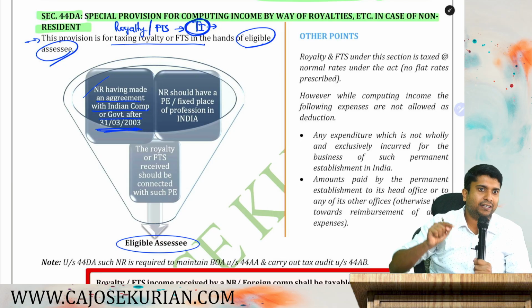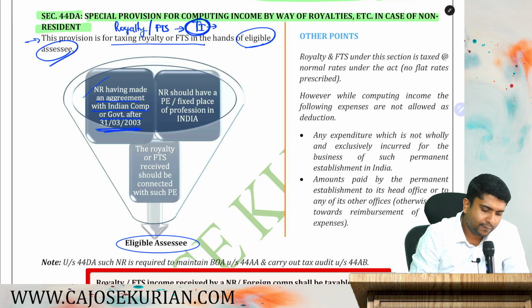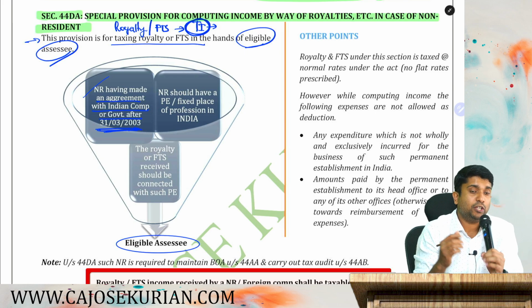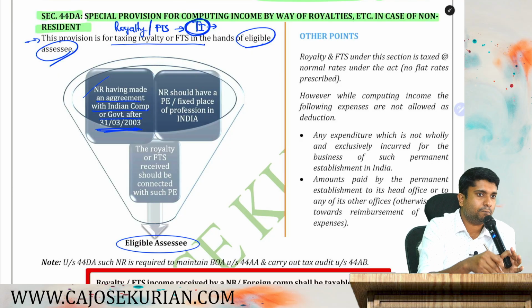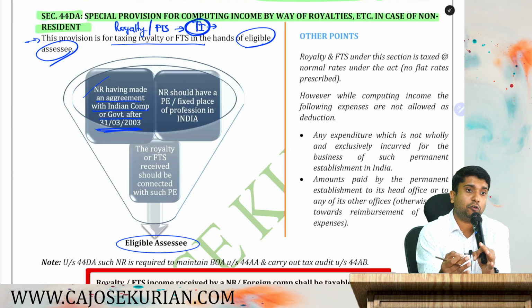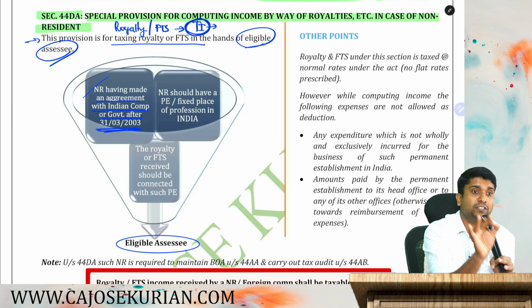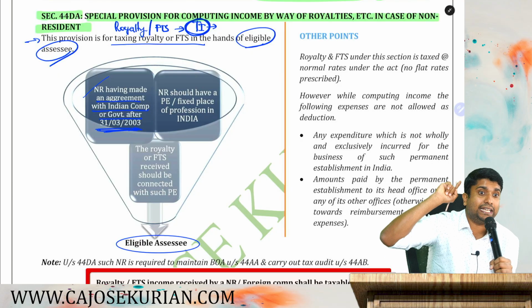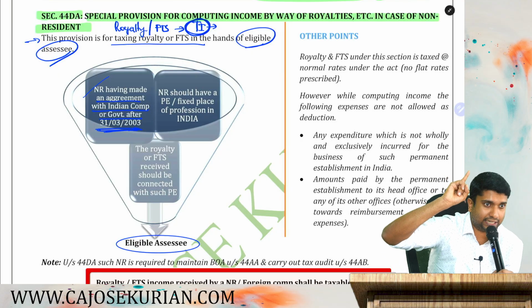If you want to become an eligible assessee, then you have to be a non-resident, and you should have an agreement with either an Indian company or with the central government. That too, the agreement has to be framed on or after 31st March 2003.